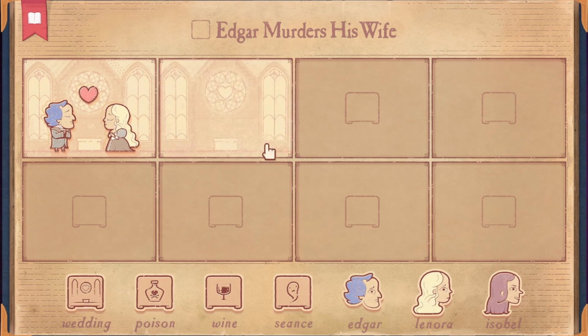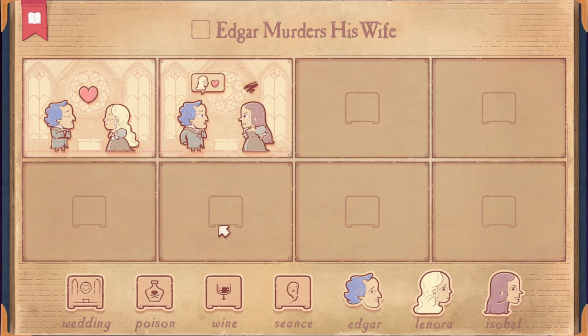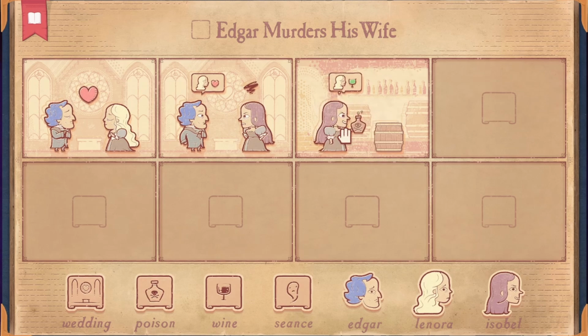But Isabel wants a little bit of, or no, not Lenora, Edgar here. But Edgar's like, I'm in love with Lenora, Isabel. So what happens is that Isabel comes and decides to poison Lenora. Also, I just realized this is the first 8-panel story that we've come to.